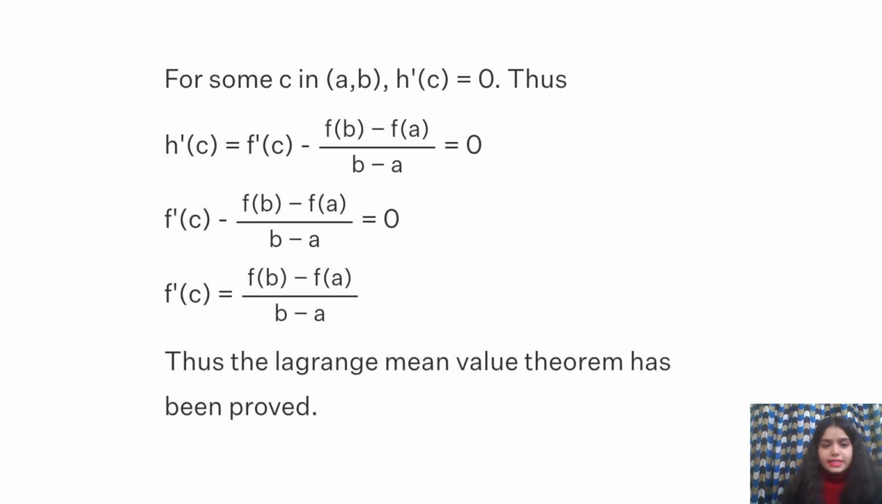Now for some c in (a, b), h'(c) equals 0. Thus we can say that f'(c) minus (f(b) minus f(a)) upon (b minus a) is equal to 0. Then finally this will be shifted to the other side, so this whole will be positive. So finally what we proved is that f'(c) is equal to (f(b) minus f(a)) upon (b minus a). Thus Lagrange's mean value theorem is proved.